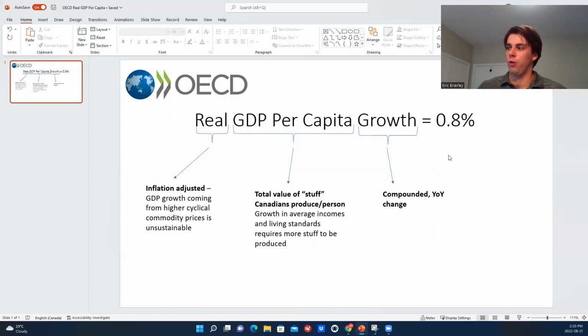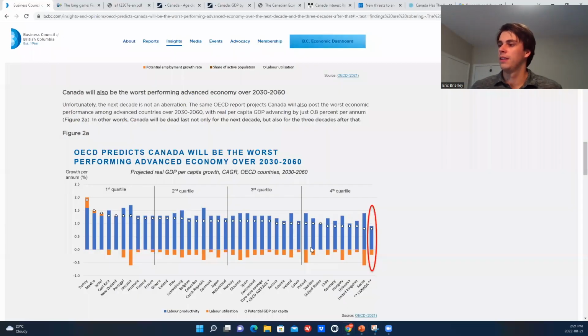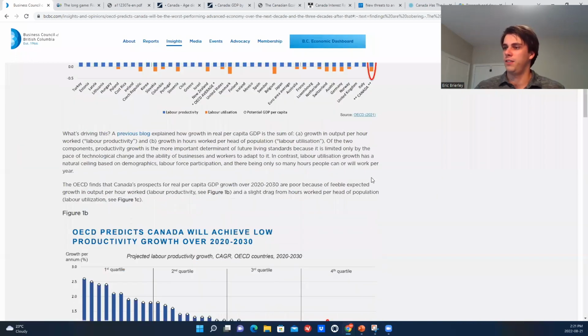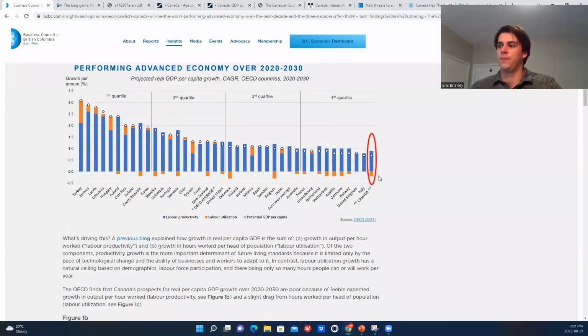And then the last word is growth, which is just referring to the compounded change, typically on a year over year basis. So all that summed together, they're saying is going to be 0.8%, which as we saw previously is not really considered to be that good. If we go back to this chart here, it's the lowest of all the advanced economies they have here. And Turkey is actually number one with just over 3% projected for this current decade.